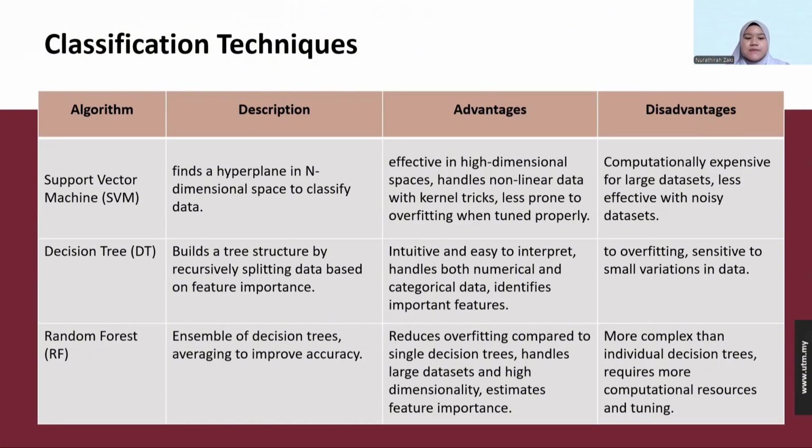So RF is an ensemble of decision trees that are combined to improve accuracy and reduce overfitting, compared to a single decision tree. They handle large datasets and high dimensionality, and estimate feature importance. However, they have a disadvantage: they are more complex than an individual decision tree and require more computational resources.